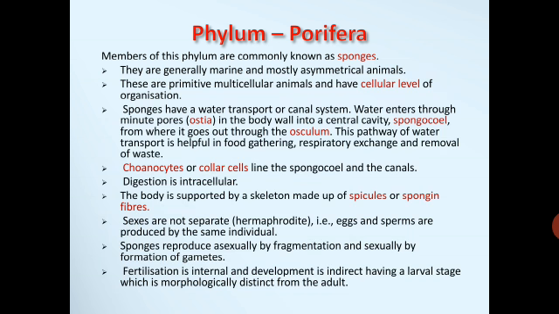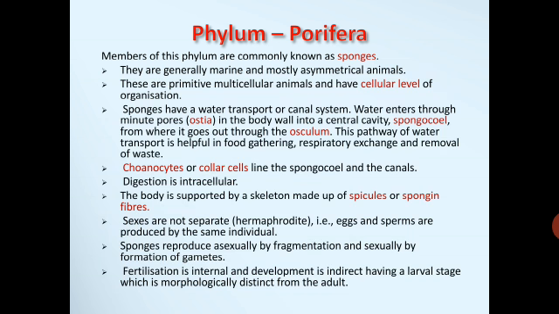Sponges reproduce asexually by fragmentation and sexually by formation of gametes. Fertilization is internal and development is indirect, having a larval stage. So a larval stage is present during the development of the organism. It does not develop directly into an adult. So development is indirect, with a larva which is morphologically distinct from the adult. So these are the general characters of phylum Porifera.